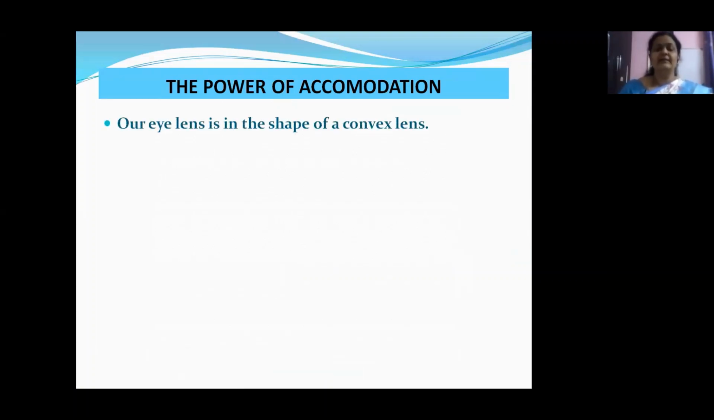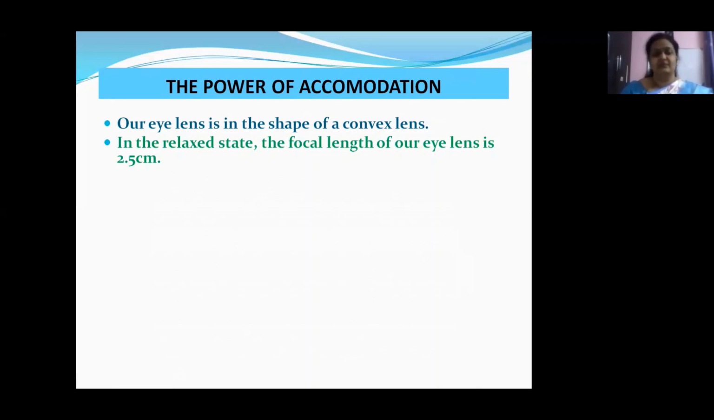The eye lens is in the shape of a convex lens or a converging lens. In the relaxed state, the focal length of our eye lens is 2.5 centimeters. Children, relaxed state is when you're not straining your eyes to see something. Suppose there is an object at a comfortable distance. You're able to see it comfortably without straining your eyes, either making it bigger or making it smaller. Then that is the relaxed state of your eye.